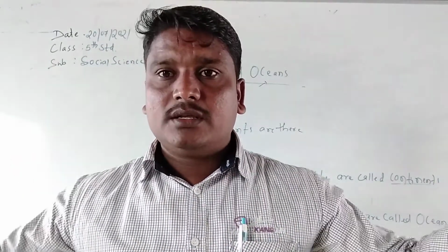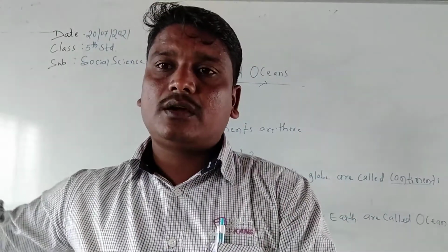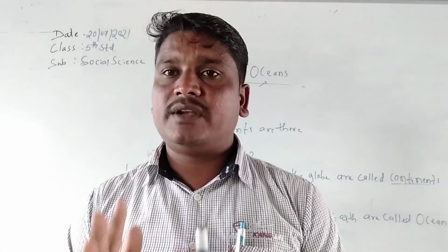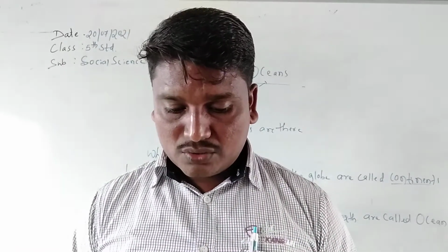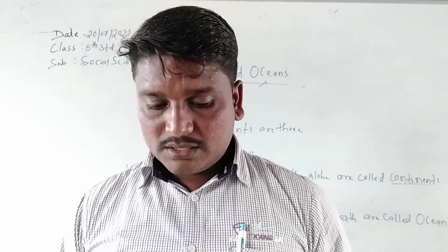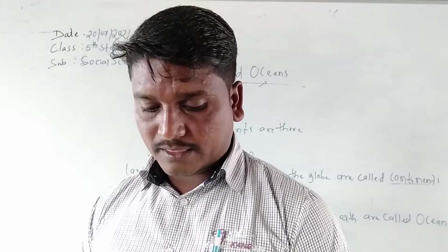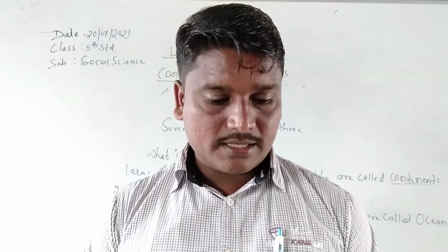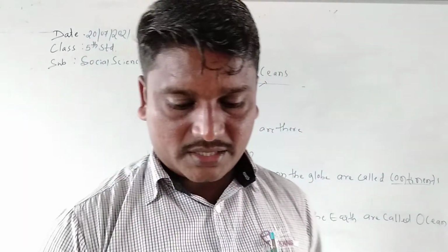There was no separation, nothing at all. All the 7 continents joined together as one supercontinent called the Pangaea, isn't it?